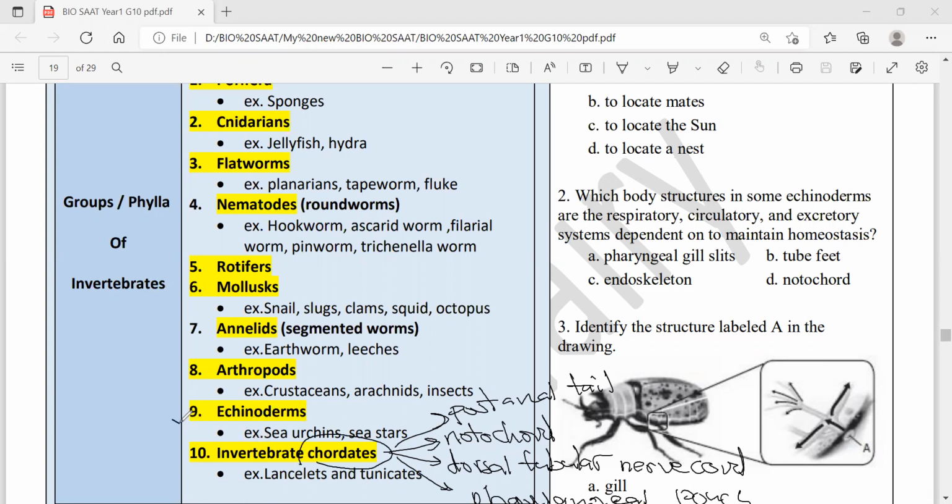So again, unlike the previous groups from 1 to 9, which are invertebrates and non-chordates, the 10th group is unique in being chordates. Chordate means having these 4 features, like lancelets and tunicates. All of these 10 groups' details are mentioned below. So let's go over each group and their features. Is it clear now? So we can go to the next point.